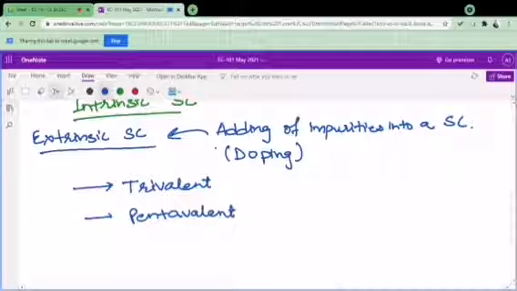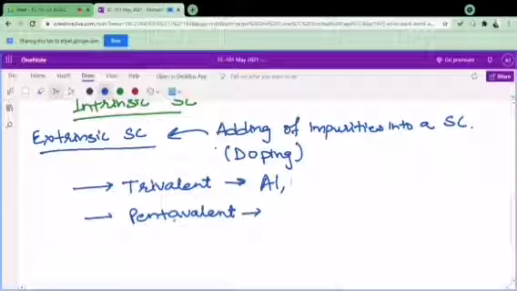So what is trivalent? Trivalent impurities are those in which the number of valence electrons is equal to 3, whereas pentavalent are those where the number of valence electrons is equal to 5. Can anyone tell me the trivalent impurities? Yes, very right. Aluminium. Anything else?